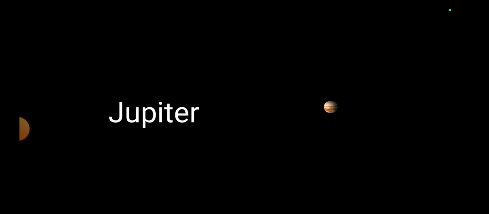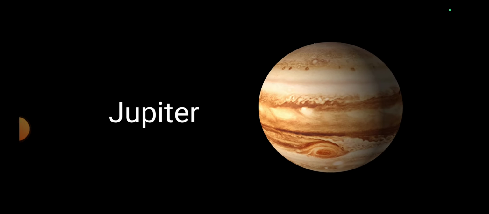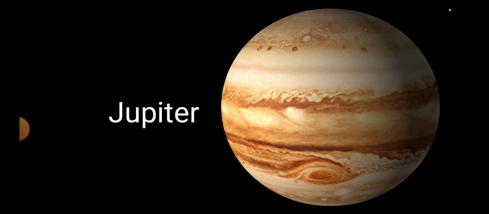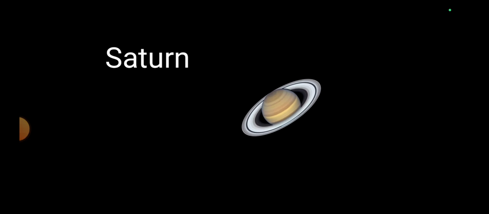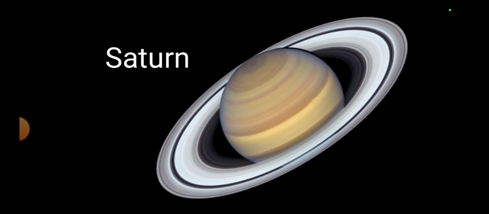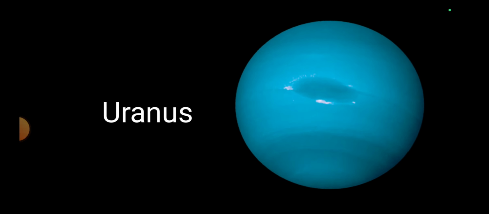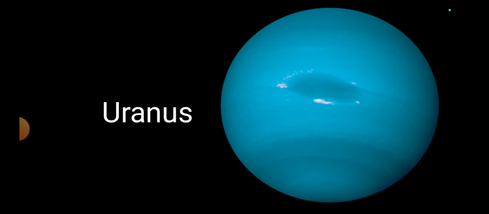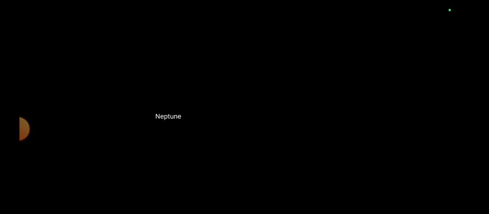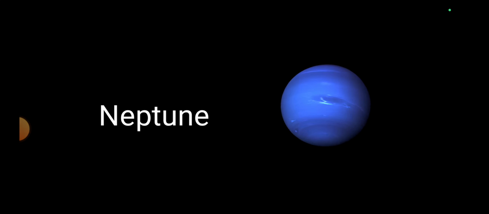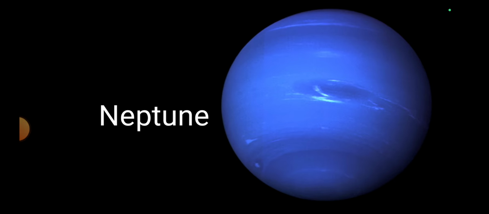Observe carefully the color and shape. This is the biggest planet in the solar system. This is Saturn. It has rings. It is the second biggest planet in the solar system. Next, Uranus. Observe the color also, because it is a frozen planet. It is the third biggest planet in the solar system. Next, Neptune. Neptune is the fourth biggest planet in the solar system. It is also a frozen planet, very cold planet.